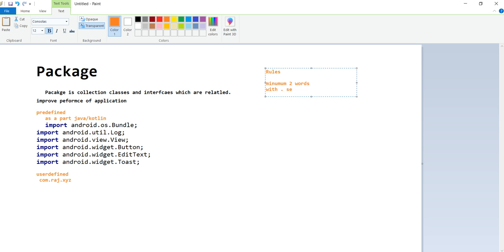Dot separator means we must ensure it has minimum one dot at least, like com.rash, like that.